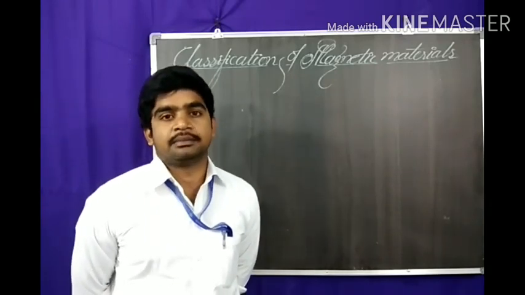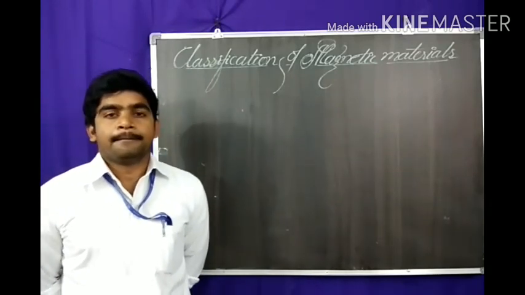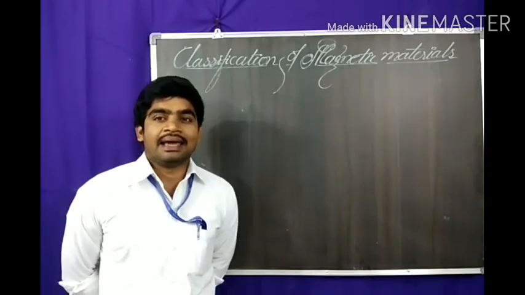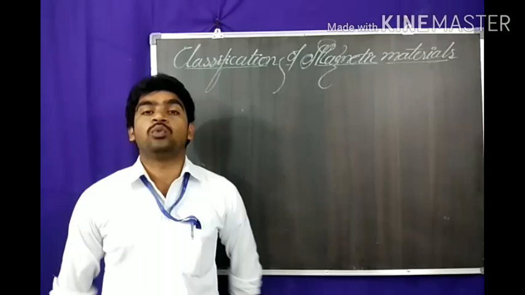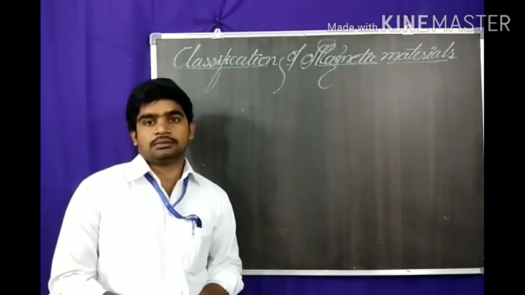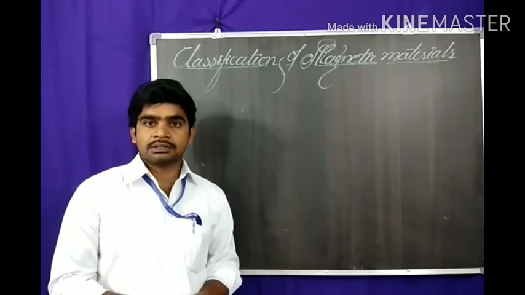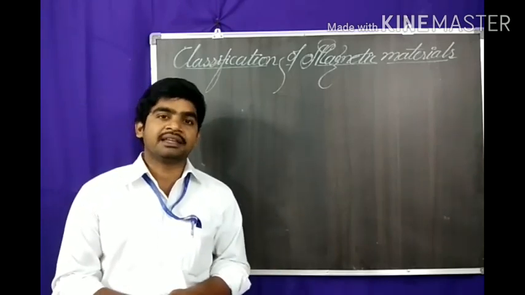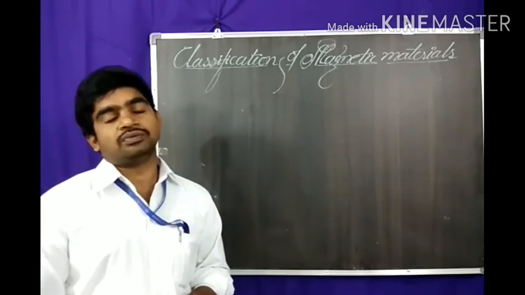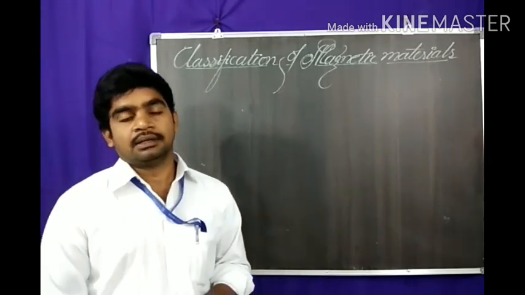Classification of magnetic materials based on the existence of permanent dipoles and their orientation. Magnetic materials are classified into five categories.